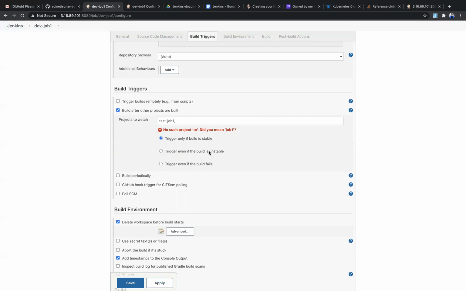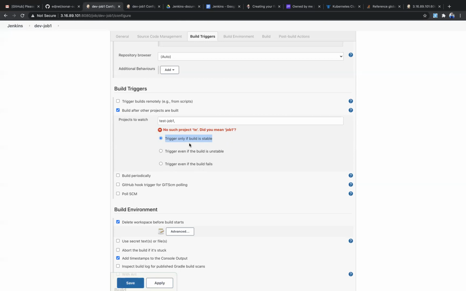Unstable means it is not failed or not successful, the build is stuck due to some response. I gave the condition that only if the build is successful should this current job be triggered, from test job 1.